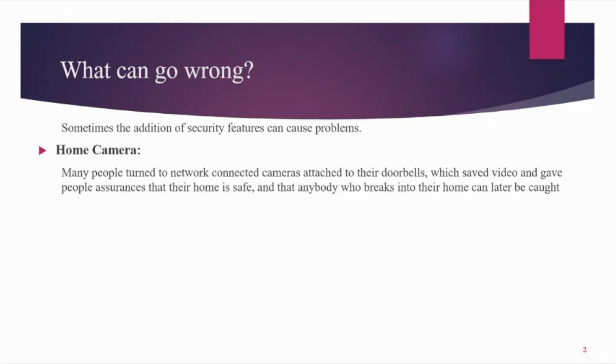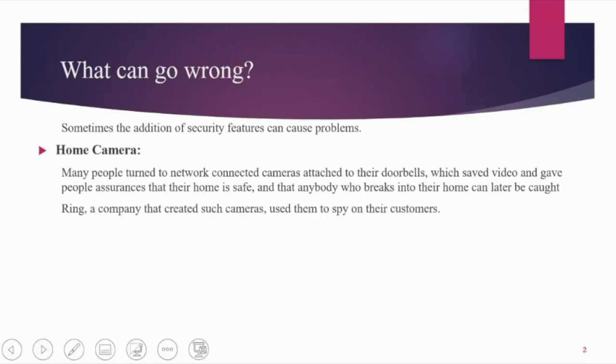So one possibility could be, there is actually an attack. Ring is a company which creates these home cameras, which are there in the doorbell itself. This company actually used these cameras to spy on their customers. This is an incident which was reported at many places in foreign countries.